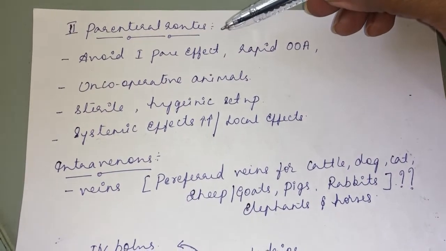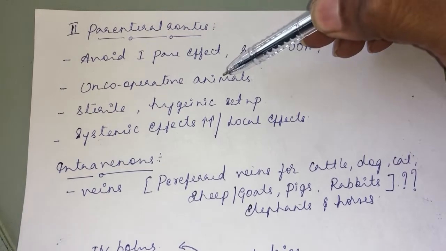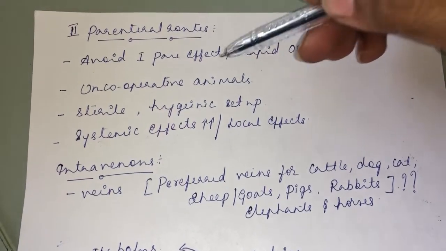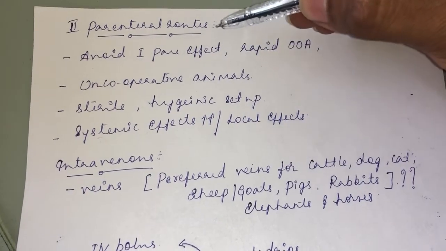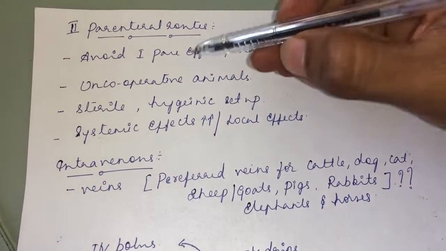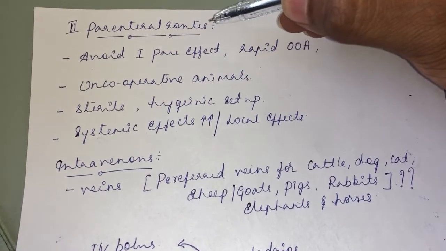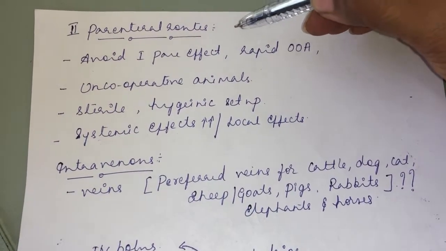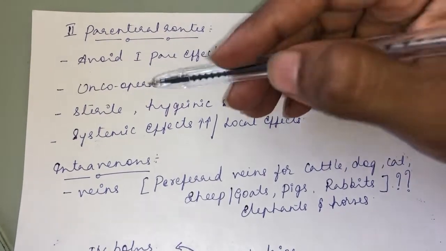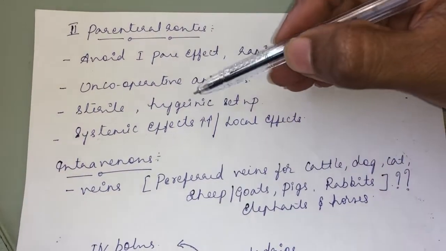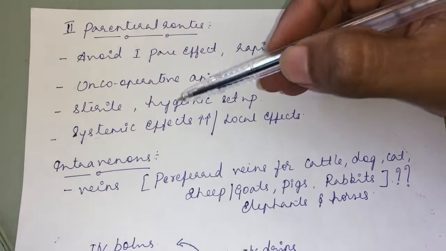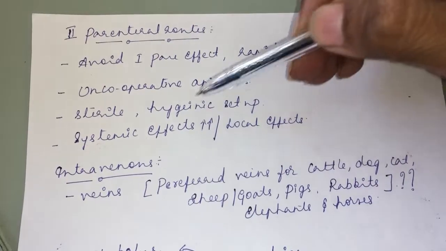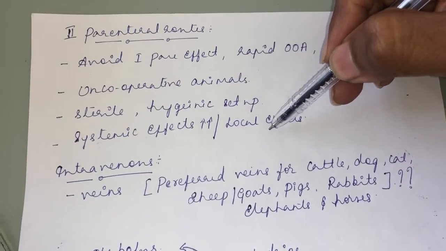When you compare it with the oral route for an uncooperative animal, the parenteral route will be a good choice. And the thing we should remember about the parenteral route is that since the majority of parenteral routes involve administration of the drug with the help of a needle, the injection site should be sterile and hygienic. And the majority of parenteral routes produce a systemic effect as well as a local effect.